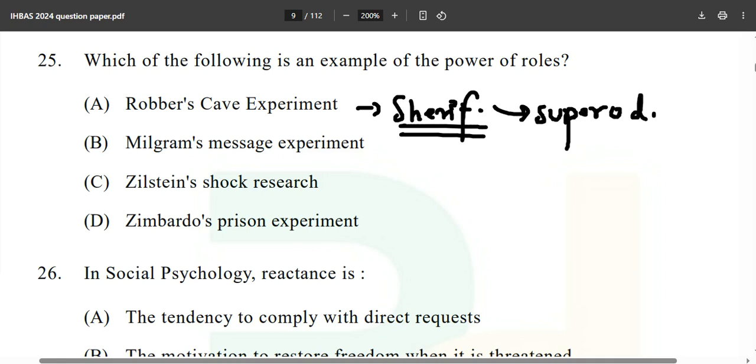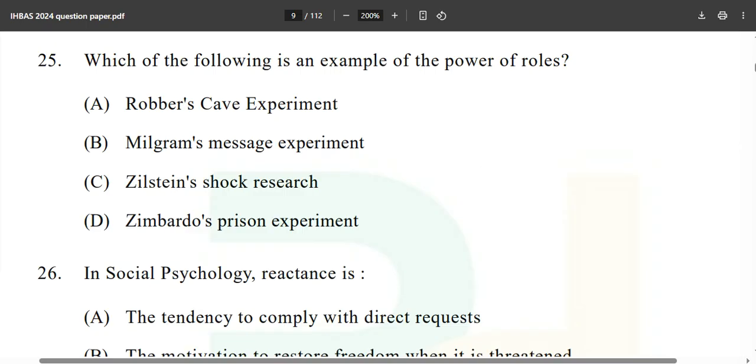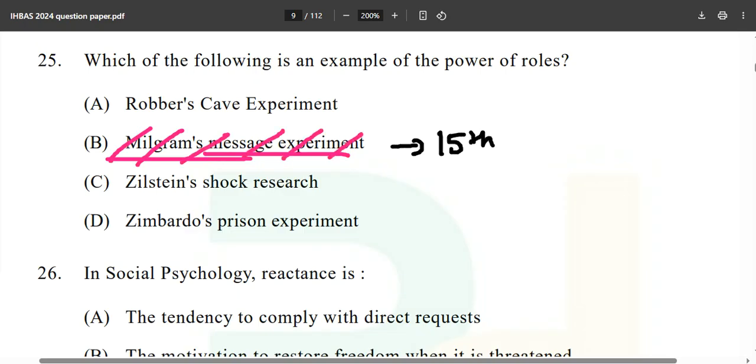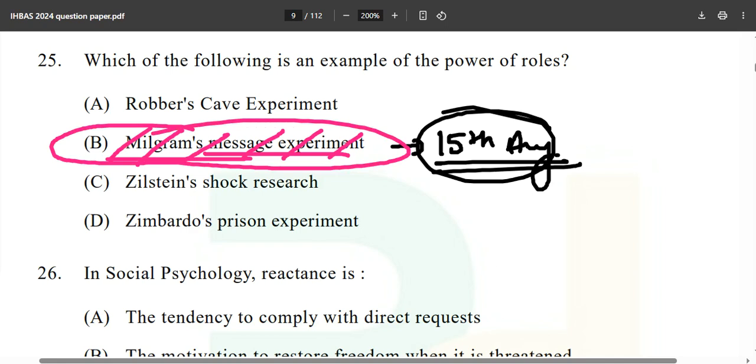So competition and cooperation, we can deal with how things are happening in the arena, and the contact hypothesis is also related to that. All these concepts keep coming from the NET examination, so if you do PYQs of NET, it will be more useful for you. Now, Milgram's message experiment. Obviously not milligram, Stanley Milgram. Do you know it is 15th of August that this guy was born? The independence day of India and Stanley Milgram's birthday are the same exact date.